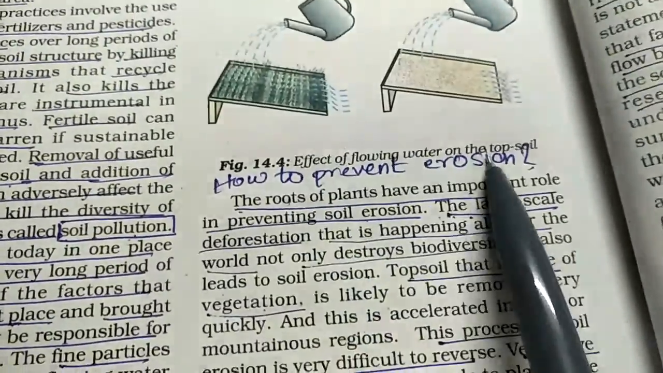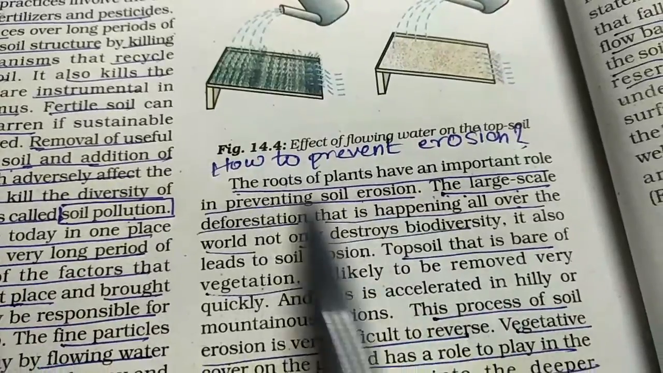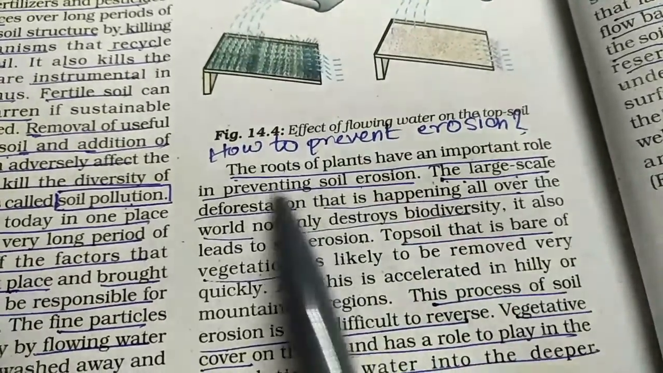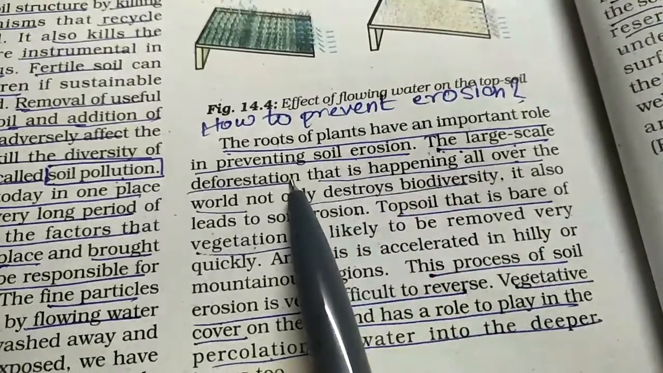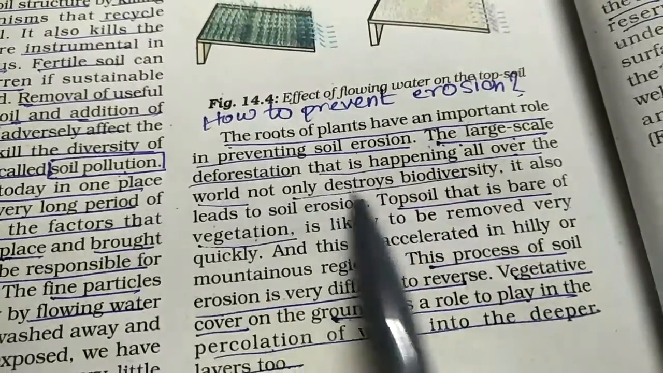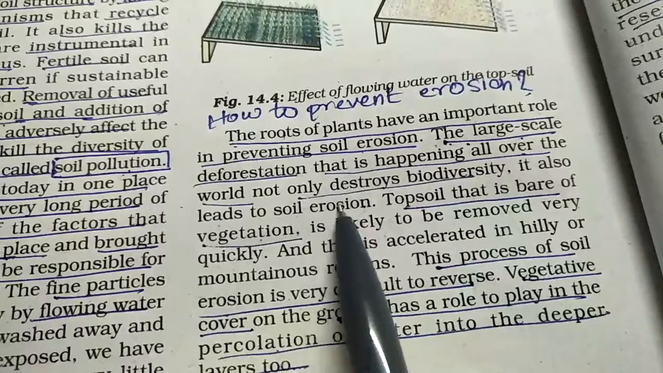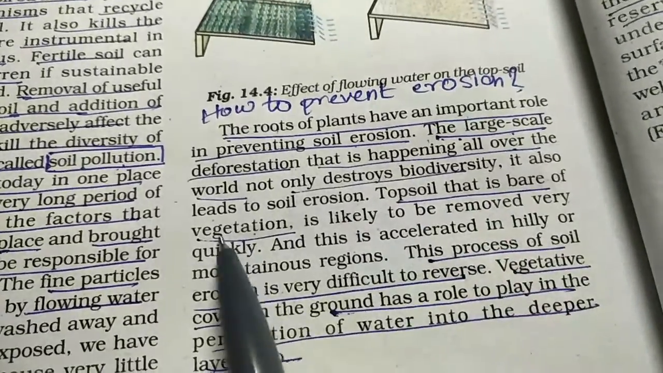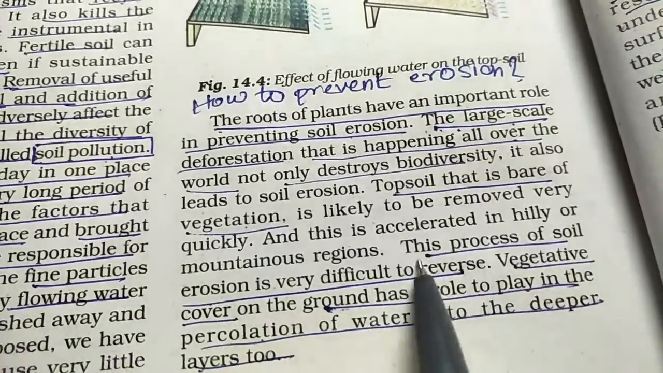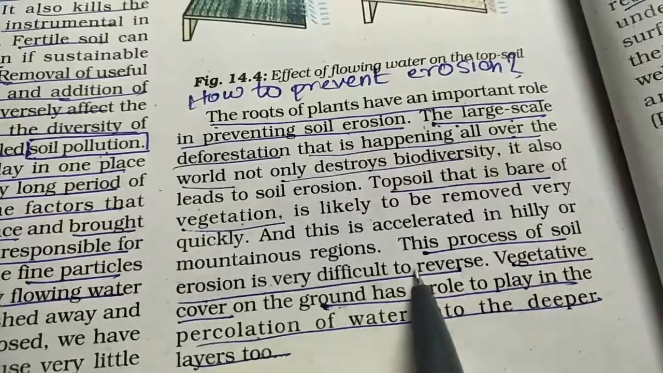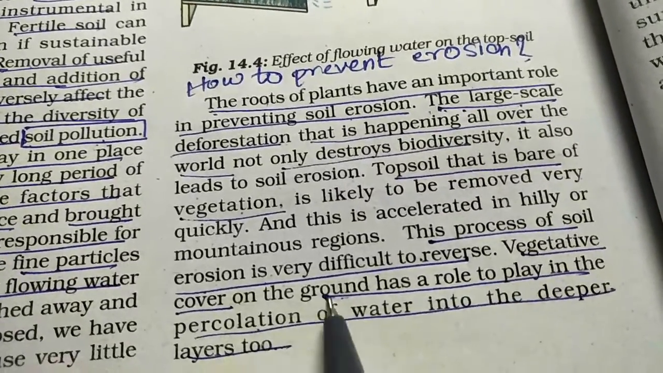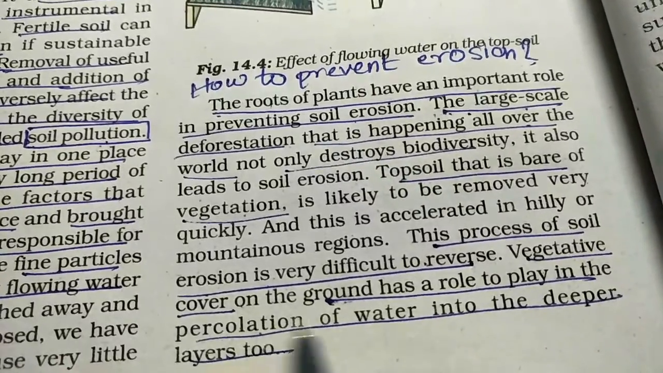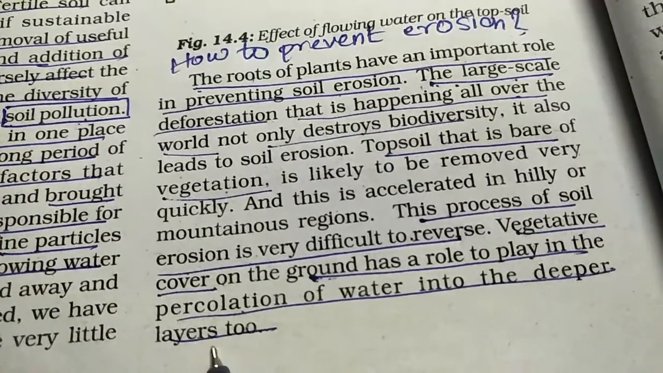Okay, now how to prevent erosion? Mainly the roots of the plants play a very important role in preventing soil erosion, and deforestation will destroy all these things. The diversity will be lost, soil erosion will take place, and the topsoil will become barren. So this process of soil erosion is very difficult to reverse unless you grow trees. The vegetative cover has a very important role to play in percolation of water, which goes deeper into the layers.